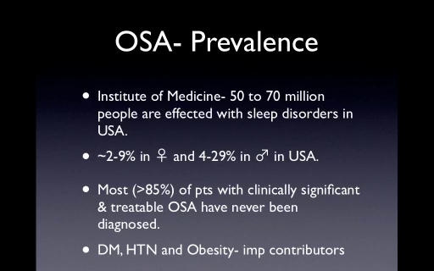So talking about obstructive sleep apnea and its prevalence, we know that around 50 to 70 million people are affected with sleep disorders in the United States, and that's a very big number. We know that around 2 to 9% are female, around 29% are male. That would mean 1 in every 4 persons has sleep apnea. But this is very important: more than 85% of these patients have never been diagnosed, and this is where the problem is. The main important contributors are diabetes, hypertension, and obesity.